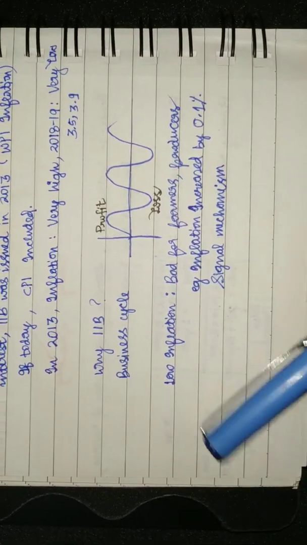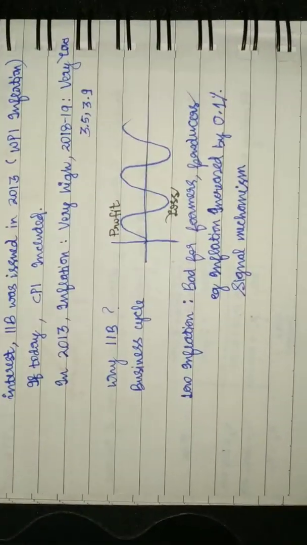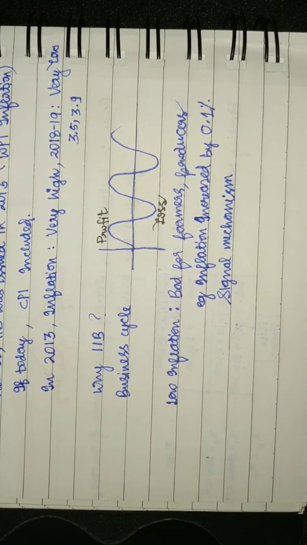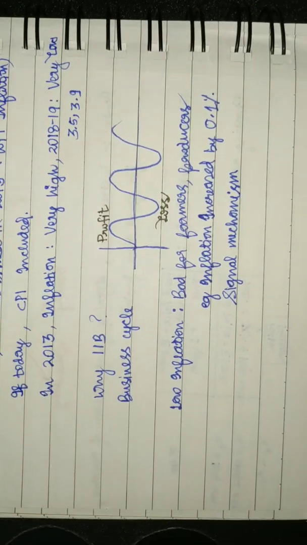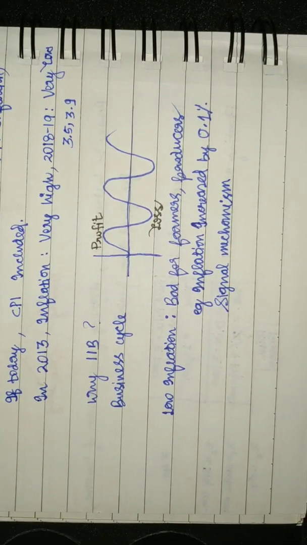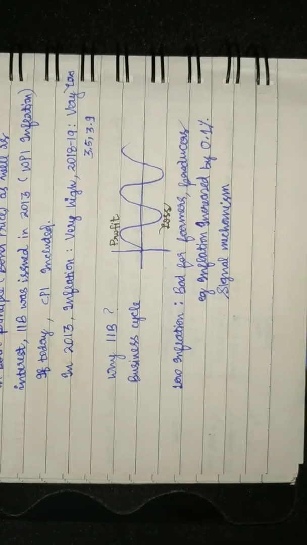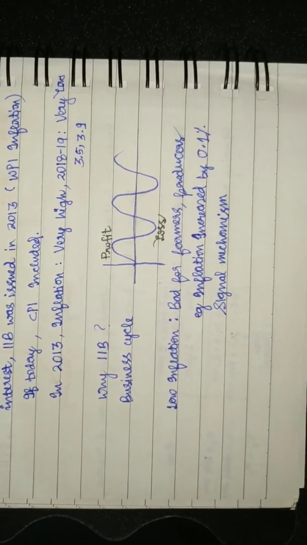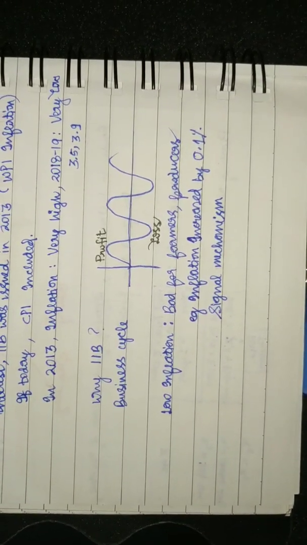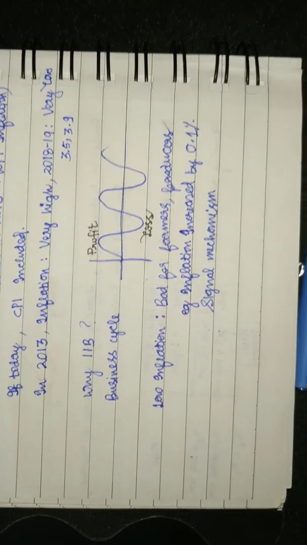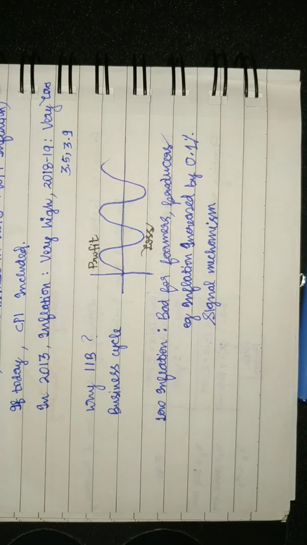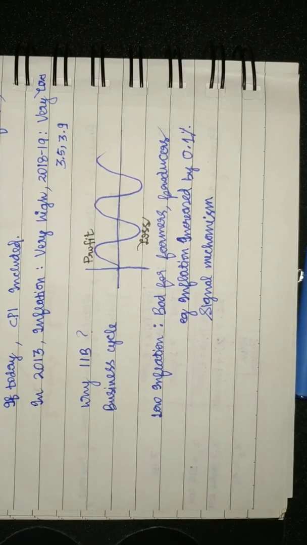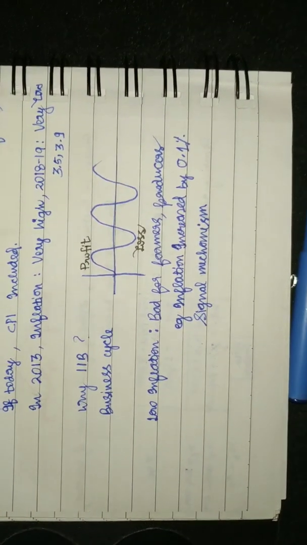Now, for producers and farmers, low inflation is not good, because they get less money, and hence, in order to compensate for the low inflation, RBI increases the inflation so that farmers' income and producers' income can be increased. The increase in inflation is not severe, it's only 0.1. It does not lead to hyperinflation.